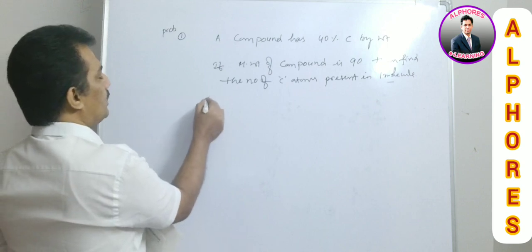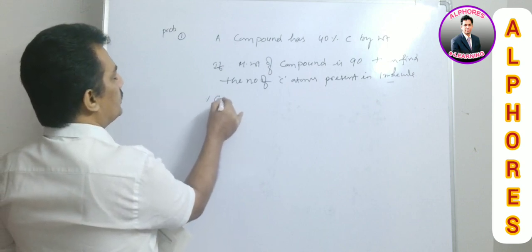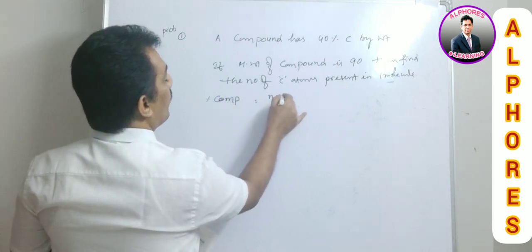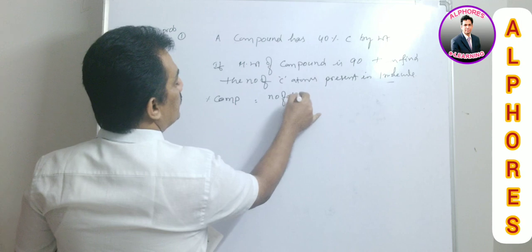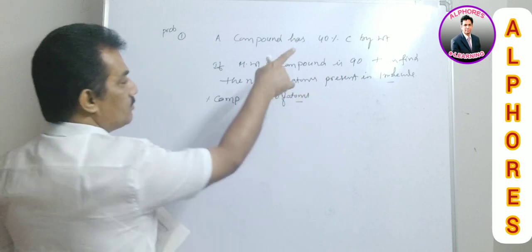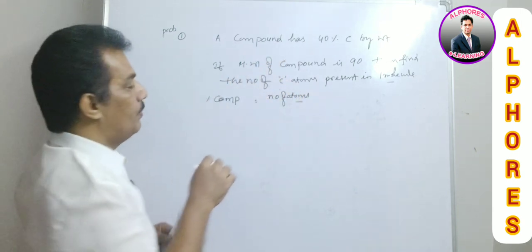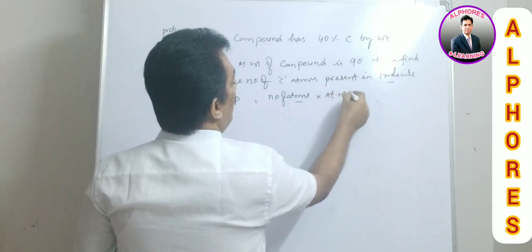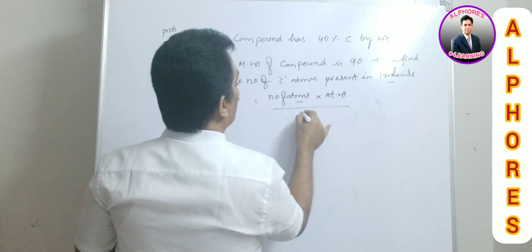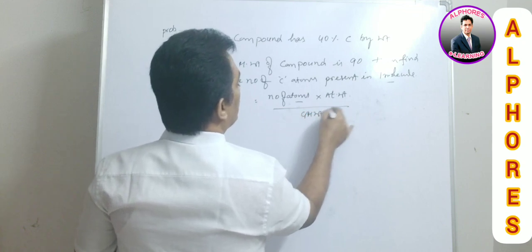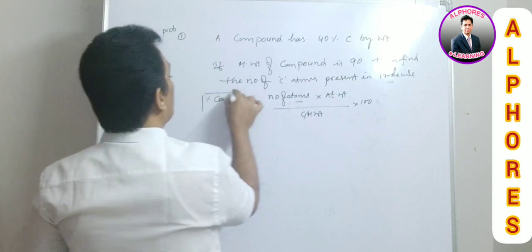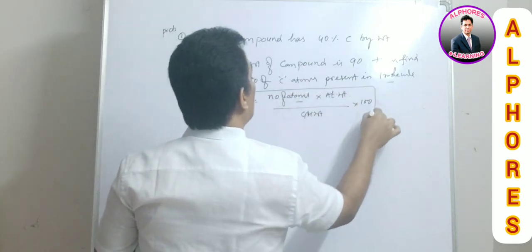Now what is the formula? Percentage composition is equal to the number of atoms, in a simple way I am writing, related to carbon, into the atomic weight of that element, by gram molecular weight, into 100. This is the formula related to this numerical.